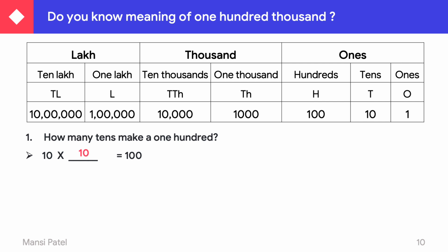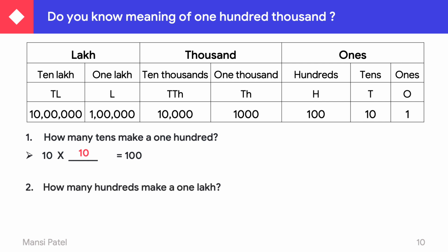So the answer is 10. 10 tens are 100. So we can say 10 tens make 100. Means when 10 is multiplied by 10, you get 100.